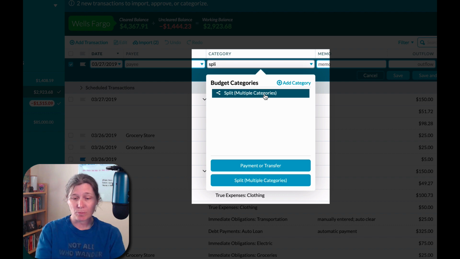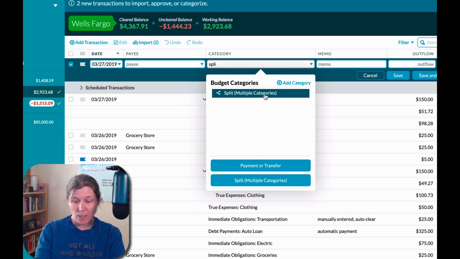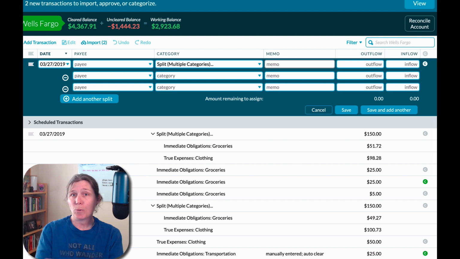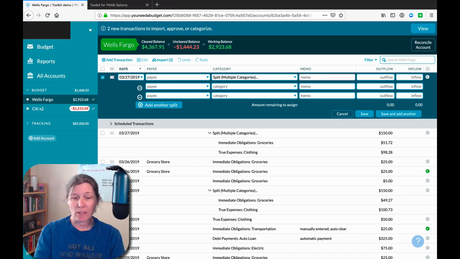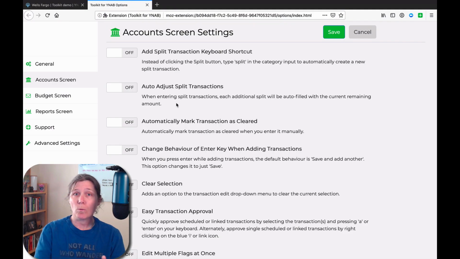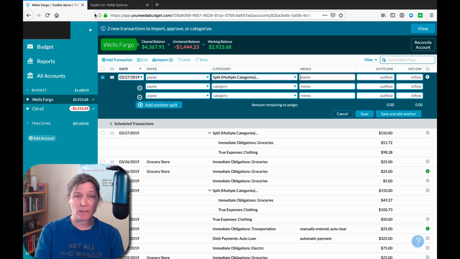You start typing split, it says, oh, maybe you want to create a split transaction, so it pops this option up, and now you can just hit the return key, and boom, you're ready to enter a split transaction. So that's the way that YNAB implemented this feature. But let's look really quick at the way that the toolkit had designed it.